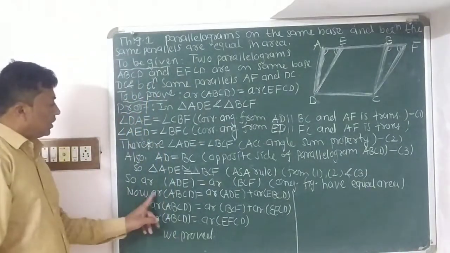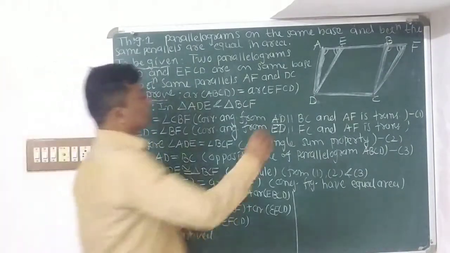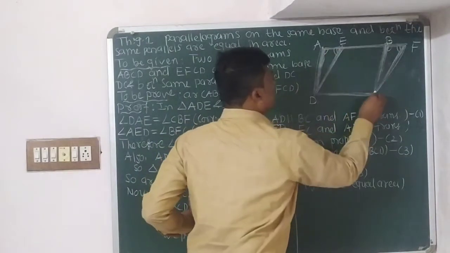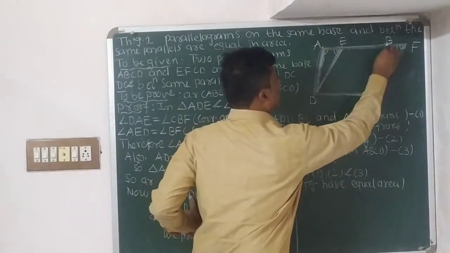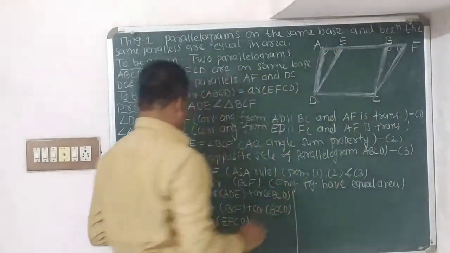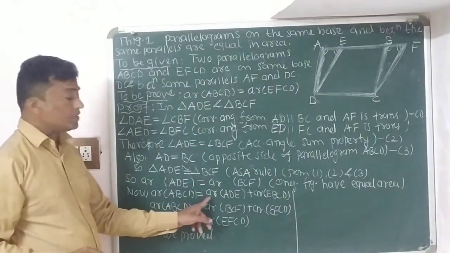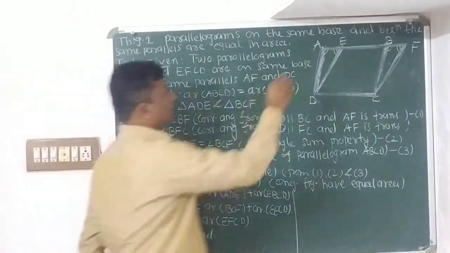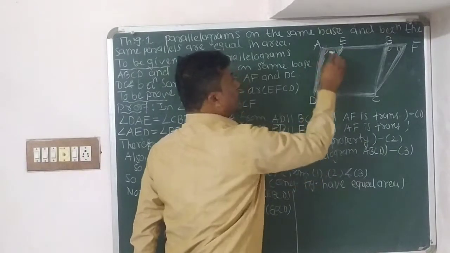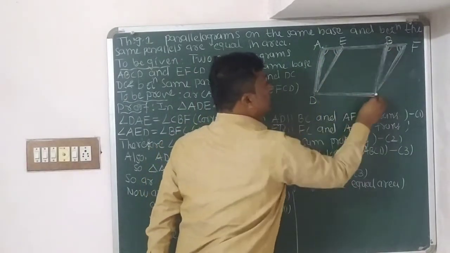Now see children, area of ABCD, this is the parallelogram ABCD. So area of ABCD is equal to area of ADE plus area of EBCD.